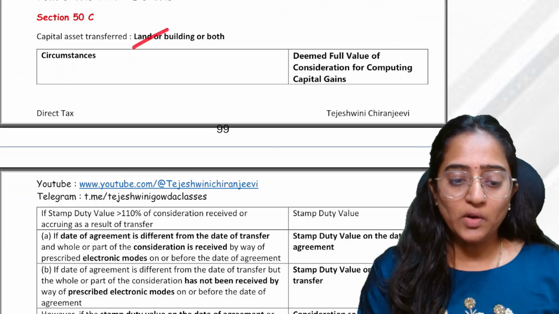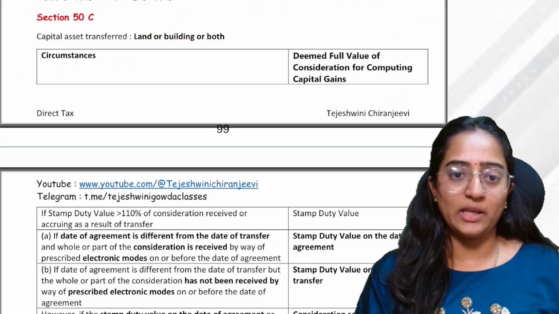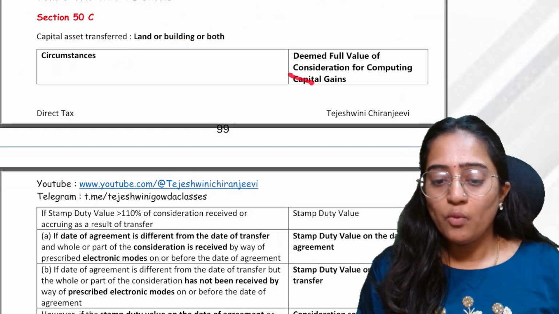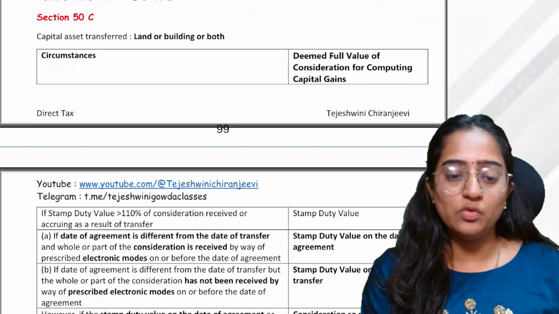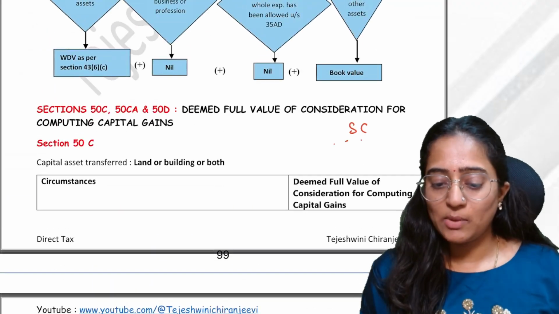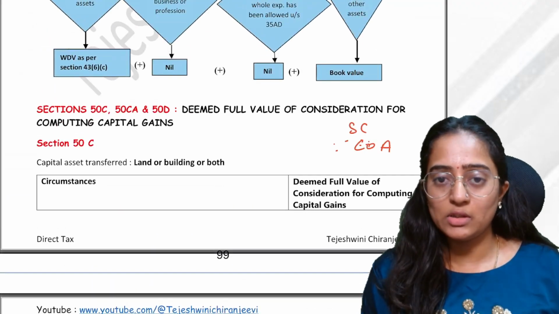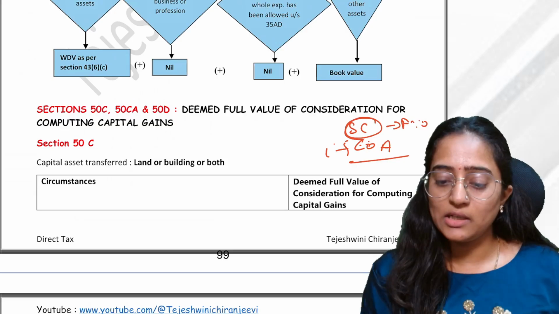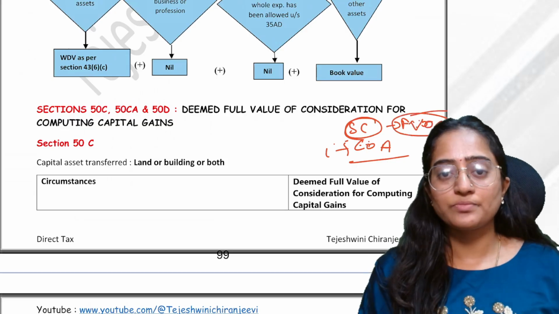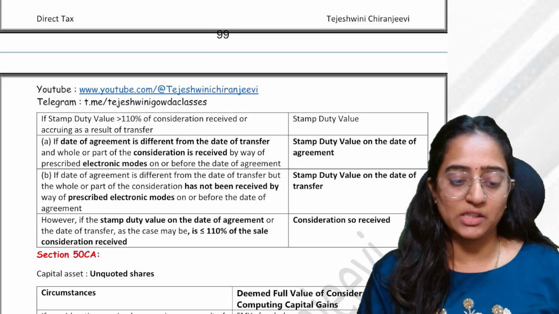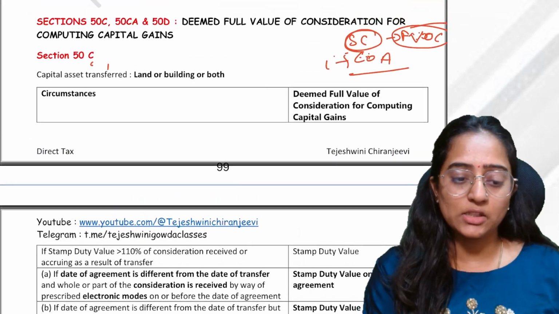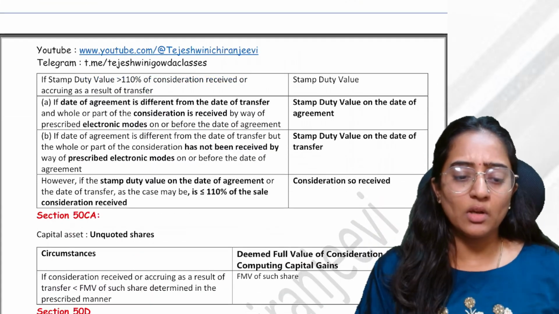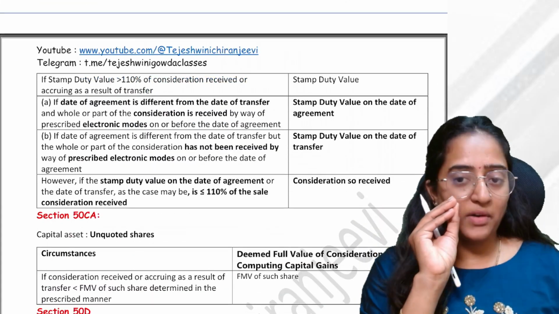If you're transferring any land, building or both over here, whatever transfer of that asset you are doing, what is the full value of consideration you will be taking? In sale consideration minus cost of acquisition and all, you would be doing all this work. What is this sale consideration? What is the full value of consideration would be the question. That is what we are studying in section 50C. We are looking into this part here. Now see, try to understand a point.